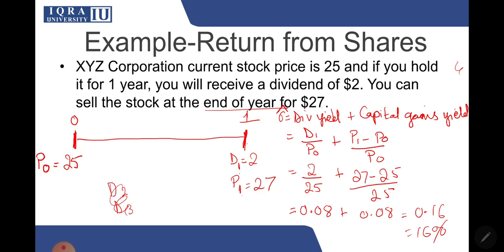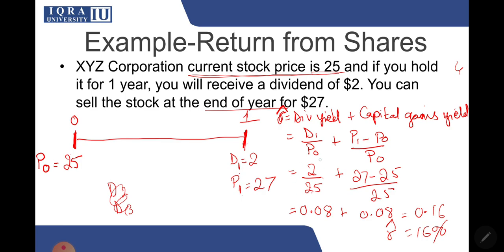Expected return is denoted by R hat. Okay, so this is your R hat. This is your expected return. If you purchase a stock, you will have to buy it for 25 because the current stock price is 25. So 25 is your investment. On this investment, you're getting $2 in the form of dividend.